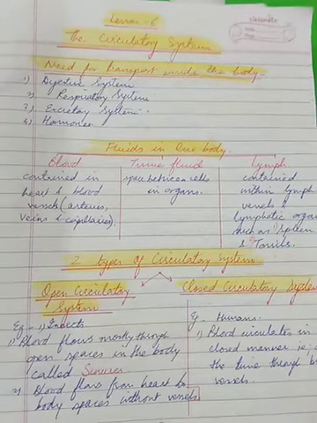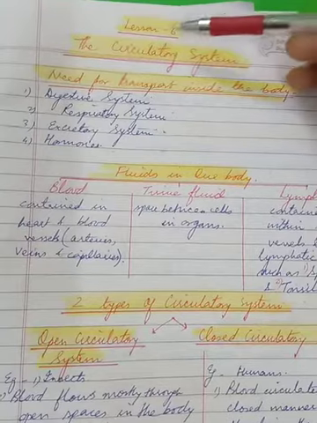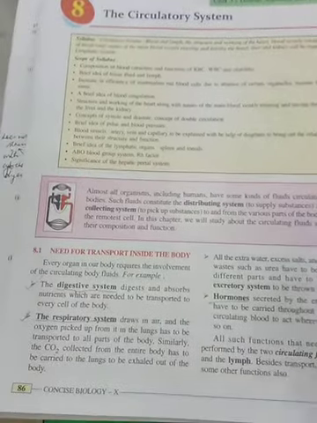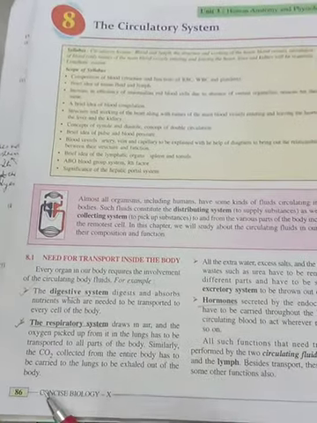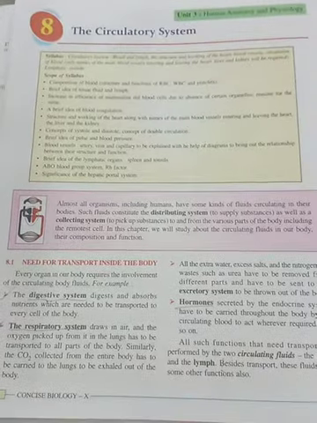Good evening, children. Today, we'll start with our sixth lesson, the circulatory system. In the textbook that I have, this is an old edition. It is given at page number 86. Maybe the page number might change in the new editions that you have.